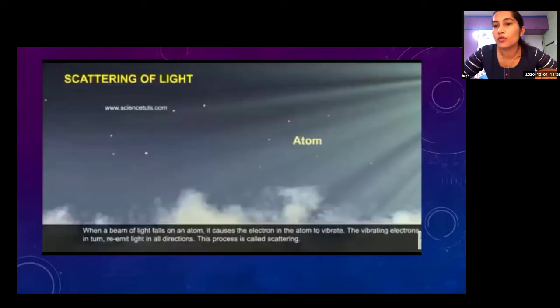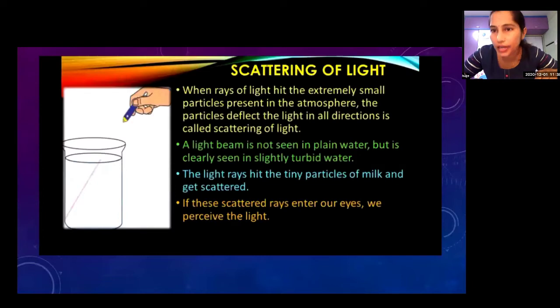So we will see what is scattering of light. See, when rays of light hit the extremely small particles present in the atmosphere, the particles deflect the light in all directions. It is called scattering of light. See, when sun rays come, they hit any particle. That time what happens? The particles deflect the light to the side, and it is called scattering of light.